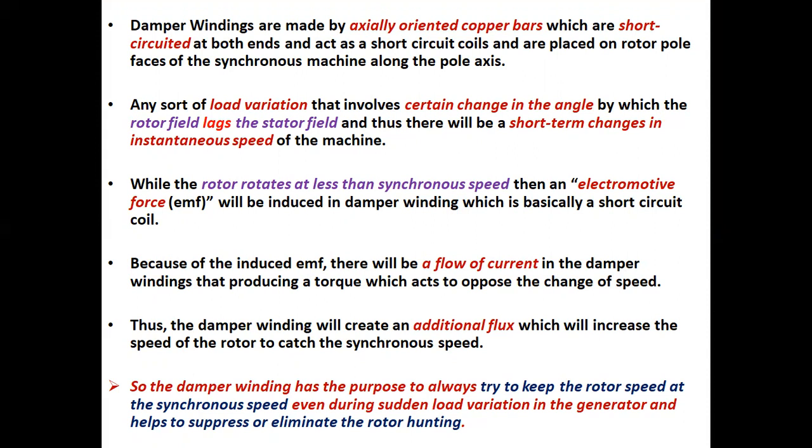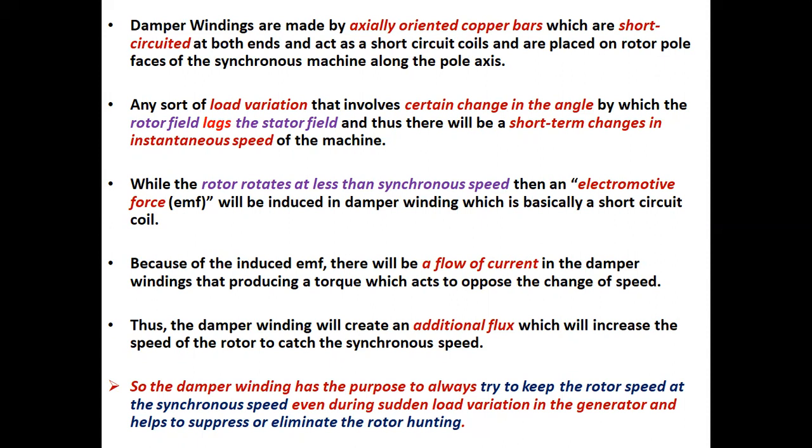While the rotor rotates at less than synchronous speed, an electromotive force will be induced in the damper winding, which is basically a short circuit coil. Because of the induced EMF, there will be a flow of current in the damper windings, producing a torque which acts to oppose the change of speed. Again, because of the induced EMF, current flows in the damper windings, producing a torque which acts to oppose the change of speed.